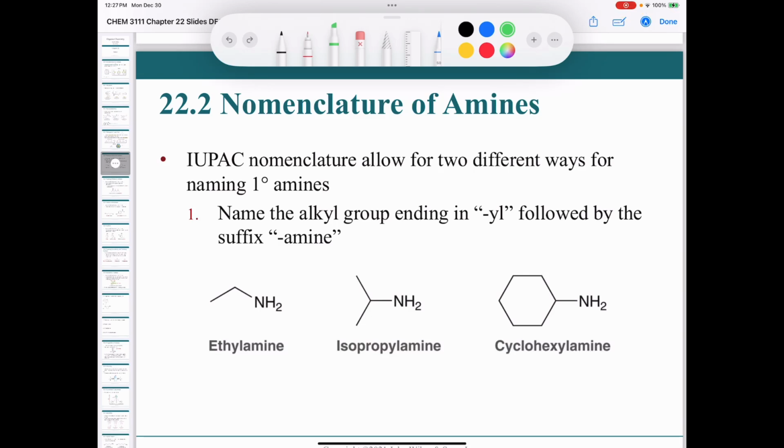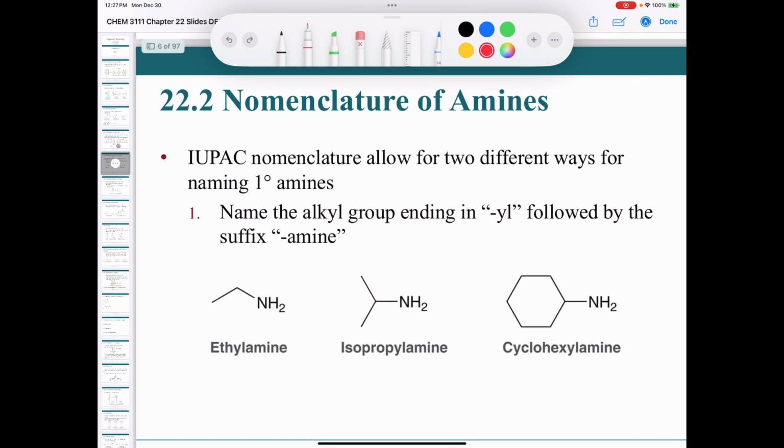All right, let's take a look at the nomenclature of amines. It says here the IUPAC nomenclature allows for two different ways for naming primary amines. Those two different ways are using common nomenclature and systematic. So when it says two different ways, we have common nomenclature and we have systematic, and I'll explain those as we move through it.